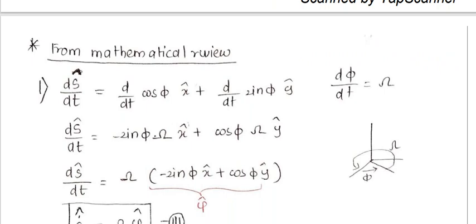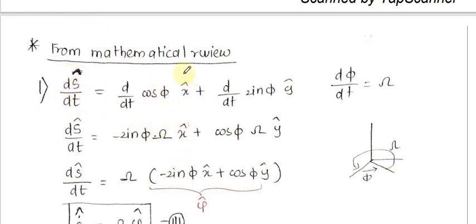Now the vector analysis. Students, I already discussed that s cap is cos phi x cap plus sin phi y cap. Once I differentiate it, we will come to know in a very short time why I am differentiating it and what the purpose is. So ds cap by dt can be written as minus sin phi.